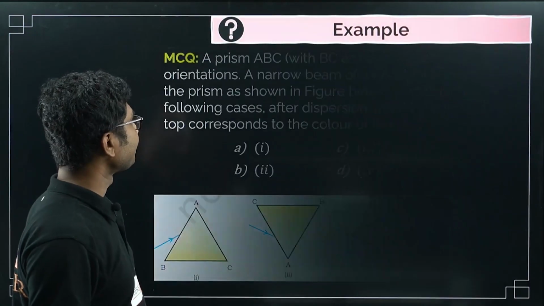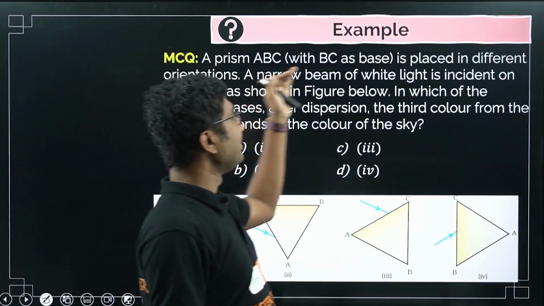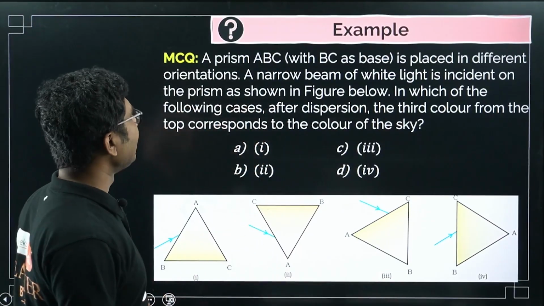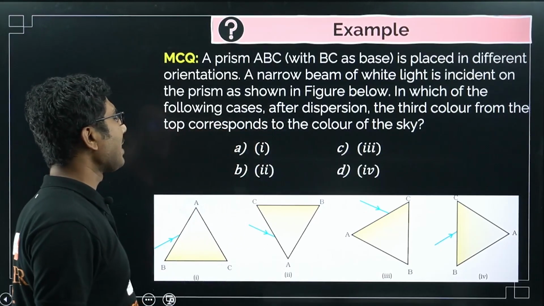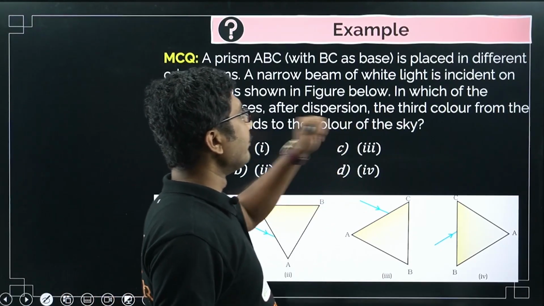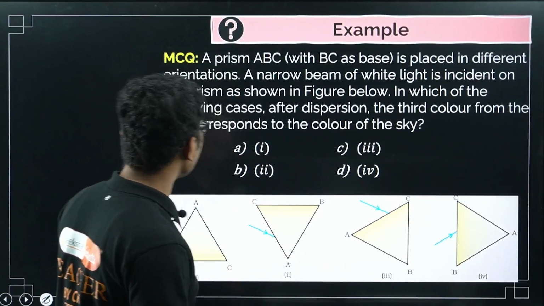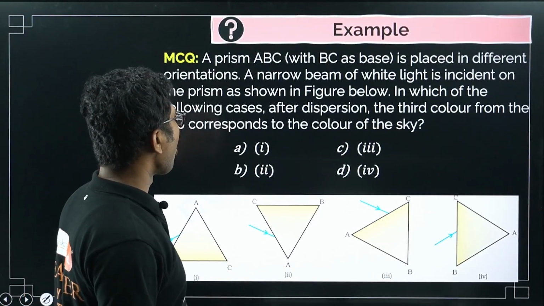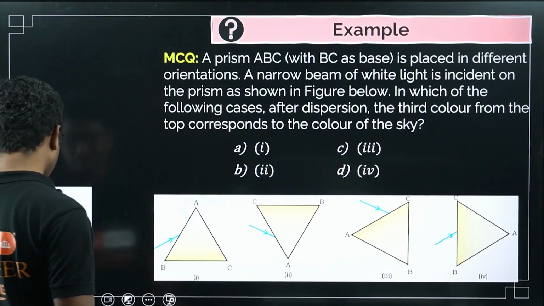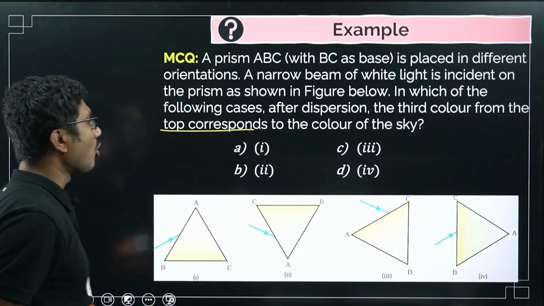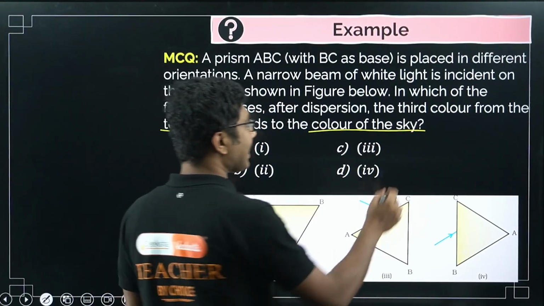So first, what is this question? A prism ABC with BC as base is placed in different orientations. A narrow beam of white light is incident on the prism as shown in the figure below. In which of the following cases, after dispersion, does the third color from the top correspond to the color of the sky? So the third color from the top, very very important, corresponds to the color of the sky. So what is the color of the sky? The color of the sky is blue.